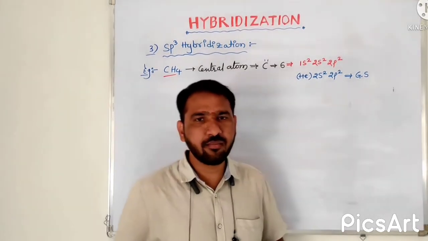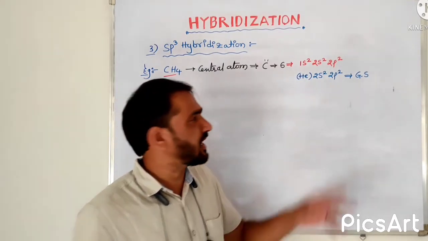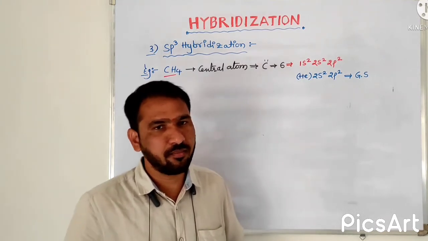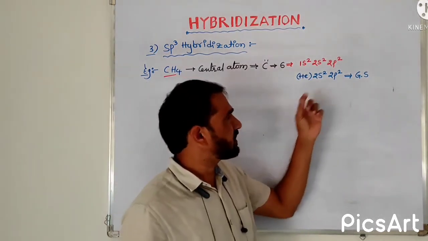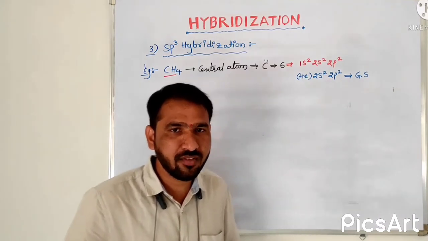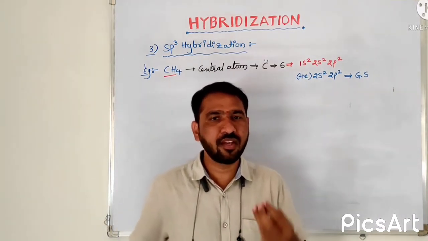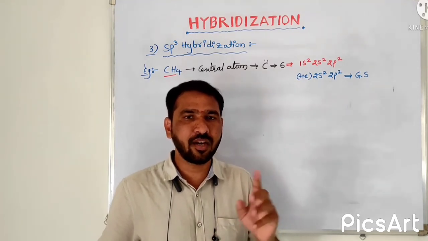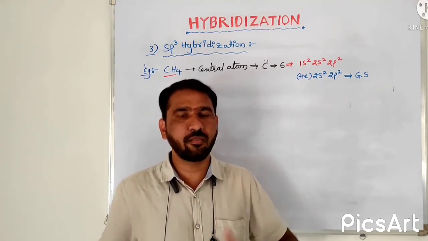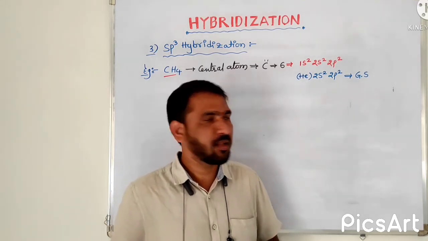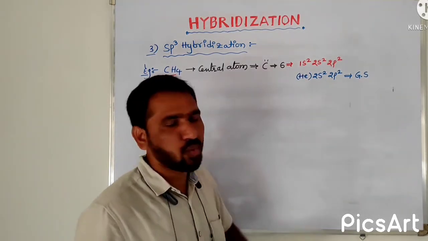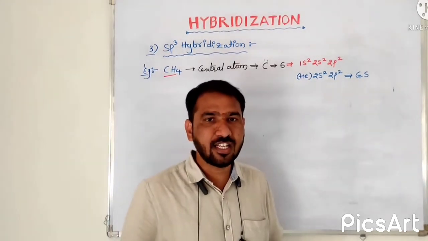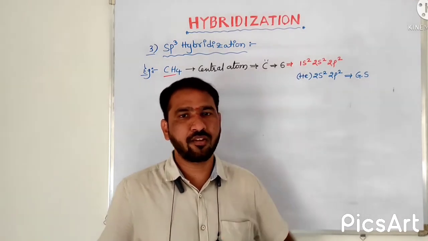There is no difficulty with the 2p orbital, because those 2 electrons are single electrons only. But what is the difficulty? The 2s orbital. What I told in the previous class, the orbital which has a single electron is the only one that overlaps with each other. It results in a hybrid orbital that can form a covalent bond with the surrounding atoms. But 2s has 2 paired electrons, so those orbitals are not suitable for the overlapping phenomenon.